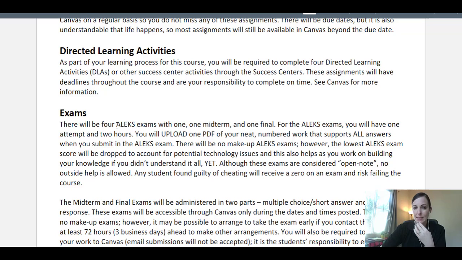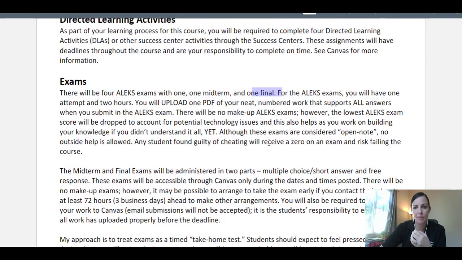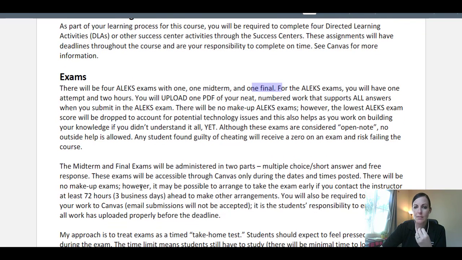There's going to be 4 ALEX exams, so they're going to be done within ALEX, and we'll see more as we continue on. There's going to be 1 midterm and 1 final. All of these, if you do a test